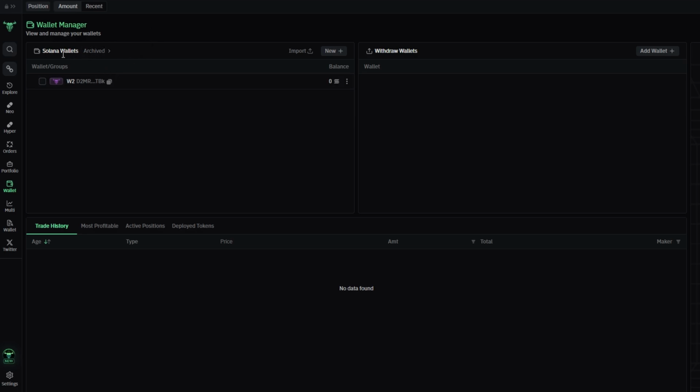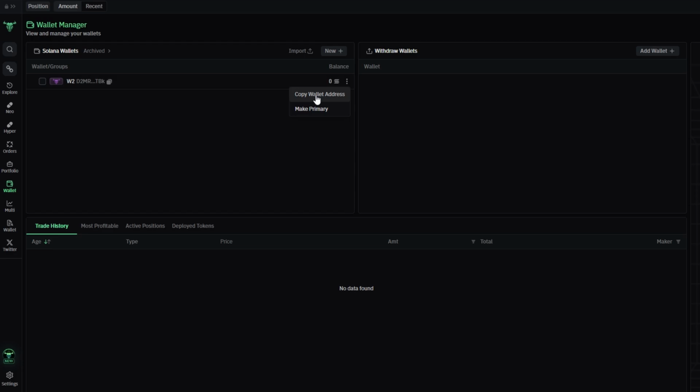Right next to it, you'll find an option to copy your wallet address. There are a couple of ways to copy this address. You can either click the Copy Address button directly or click the three dots next to it and select Copy Wallet Address from the drop-down menu. Once you have your wallet address copied, you're ready to deposit your funds.